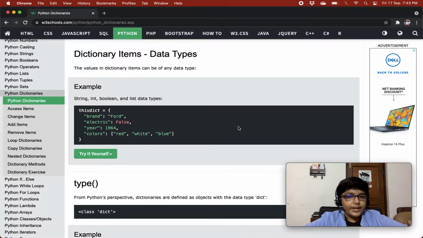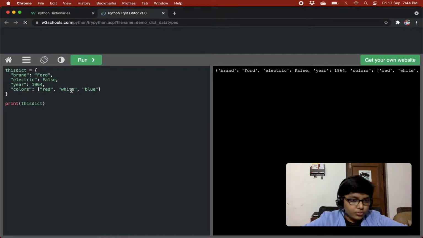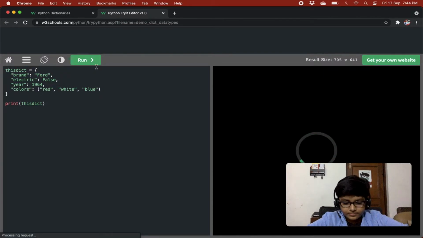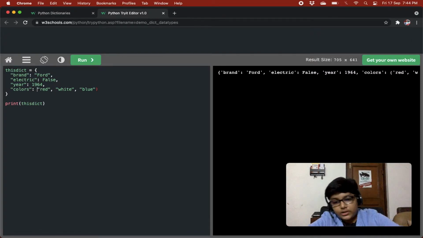Dictionary items data types. The value of dictionary items can be of any data type: string, integer, boolean, and collection data types too. For example, here we have a string, a boolean, a number, and then a list, and we can have a tuple also. If I give it over here, it's running, right? So it has brought us the tuple.